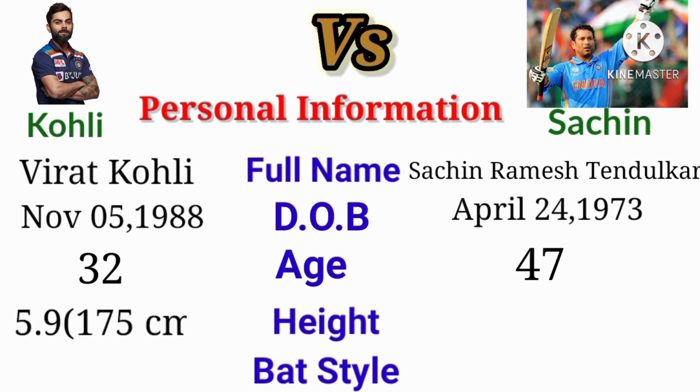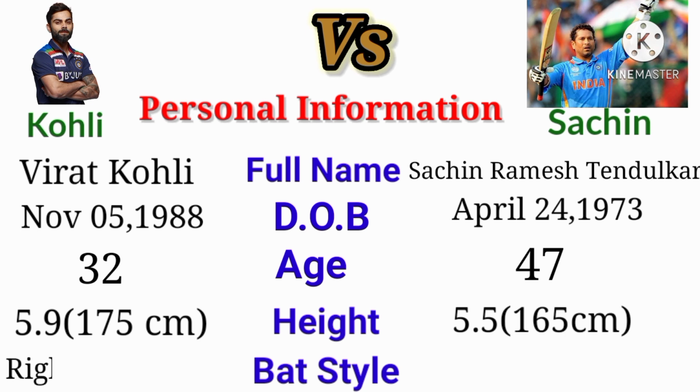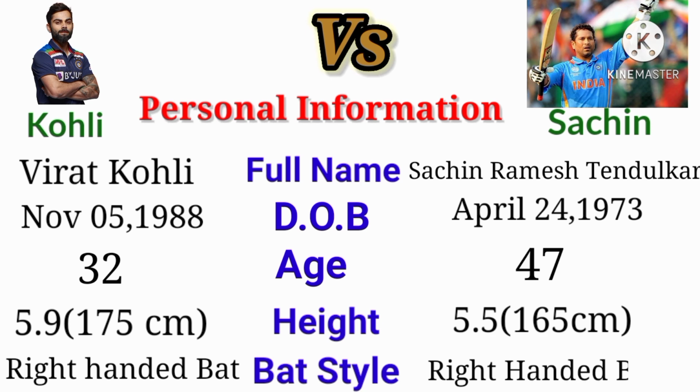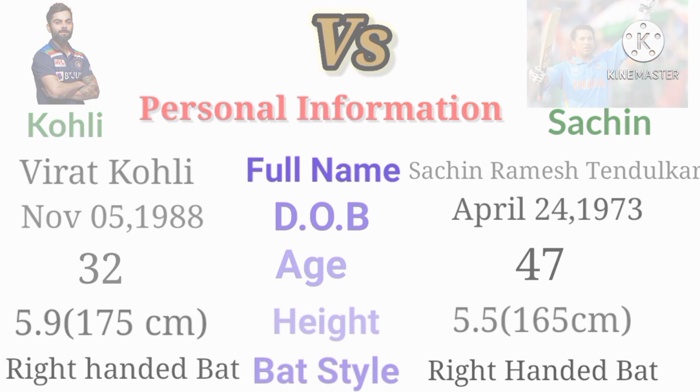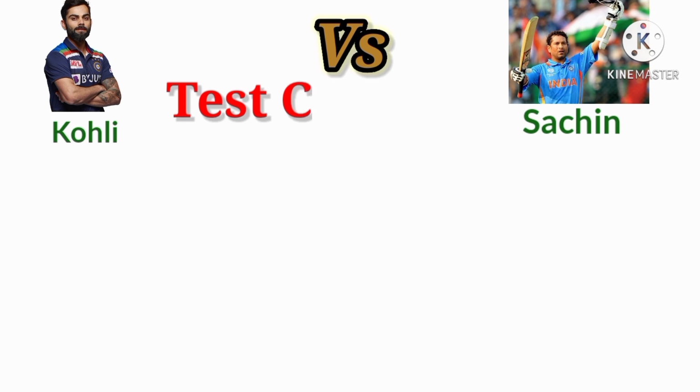The height of Kohli is 5.9. The height of Sachin is 5.5. The batting style of Kohli is right-handed batsman. The batting style of Sachin is right-handed batsman. Test career.